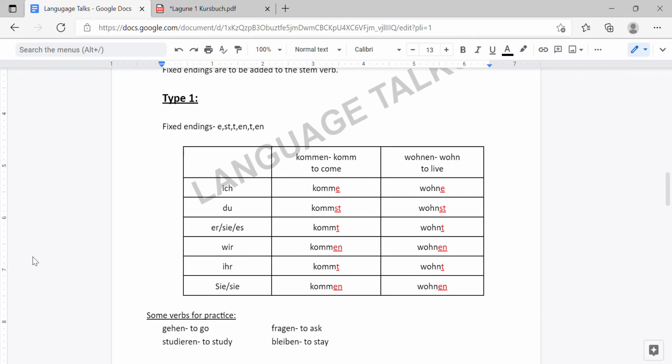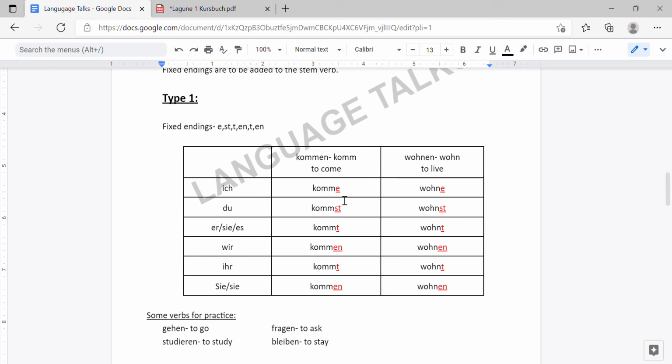For wir, we, we will be adding en. Here is ihr, you all, plural form of second person, we will be adding t. And sie, for the third person plural, we will be adding en. So memorize these endings and just add those endings appropriately to the stem verb. For example, for the word kommen, komm is the stem verb and the word kommen means to come.